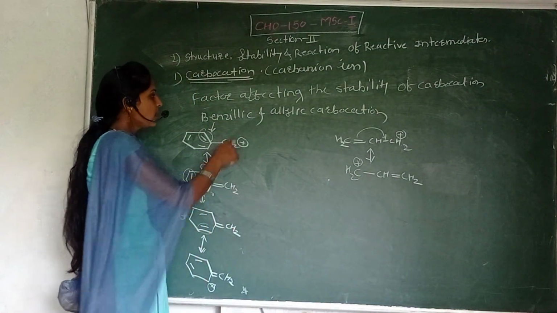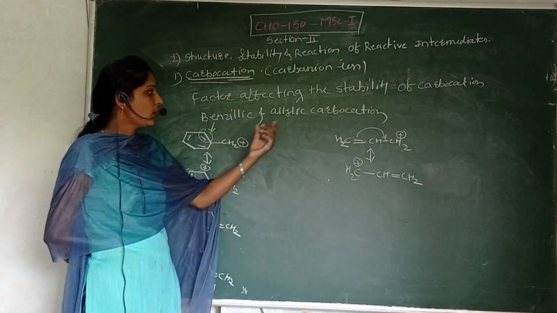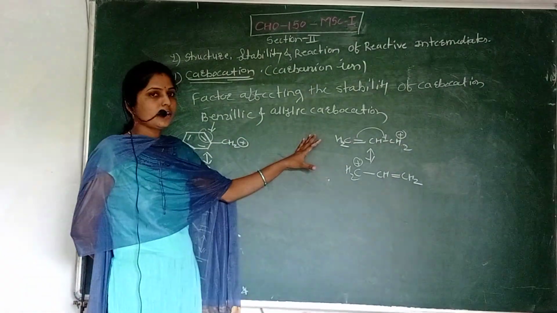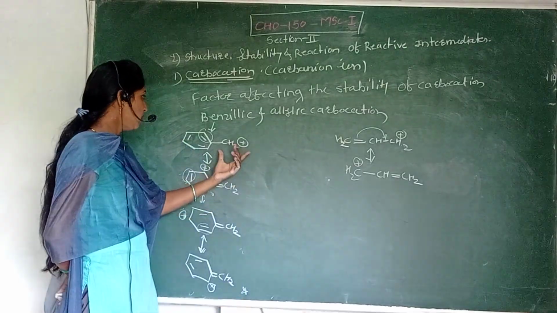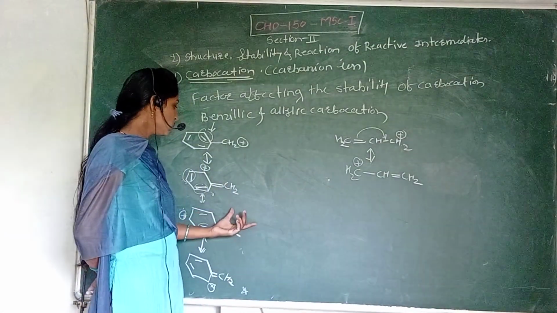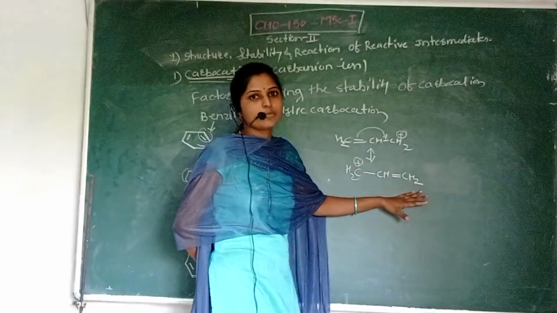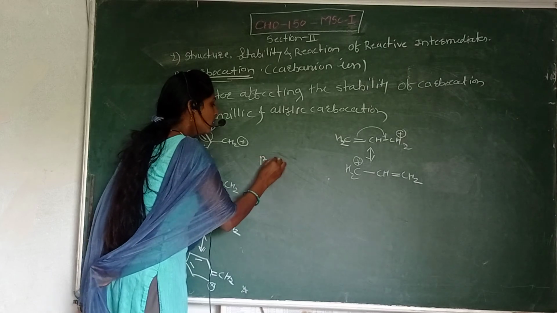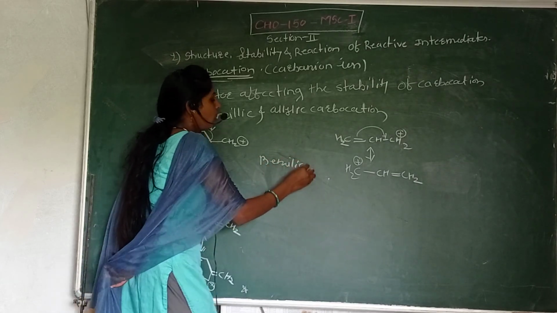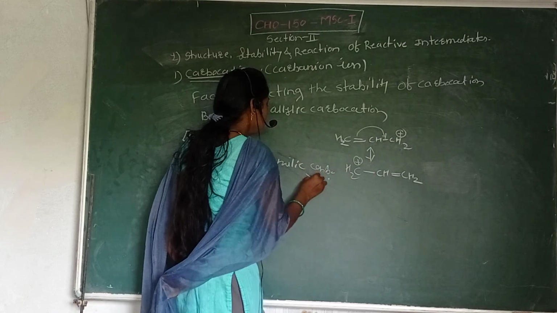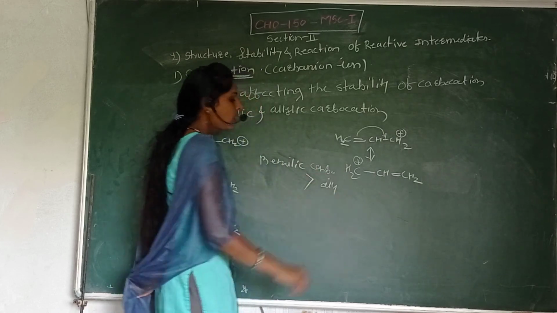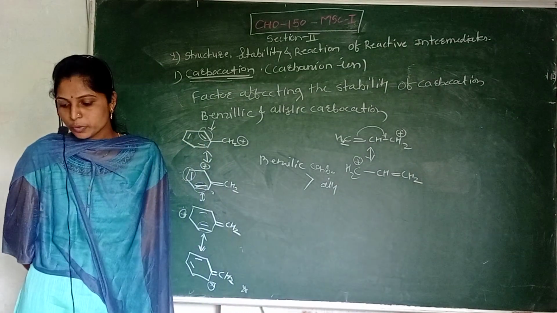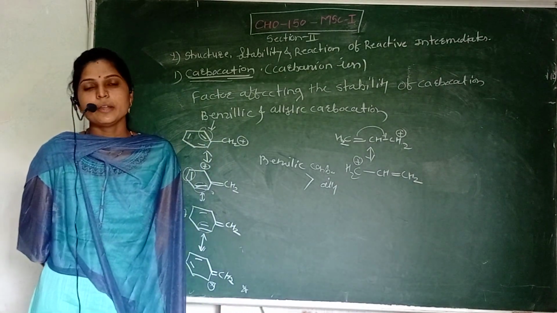Between the benzylic and allylic carbocation, the benzylic carbocation is more stable, because the benzylic carbocation can show three resonating structures and the allylic carbocation shows only one. So the charge is distributed, and then the stability increases.